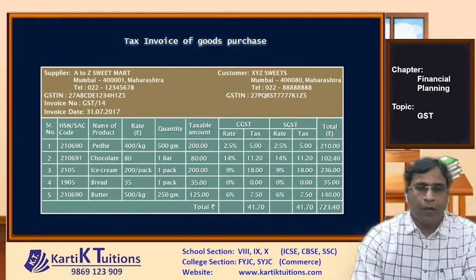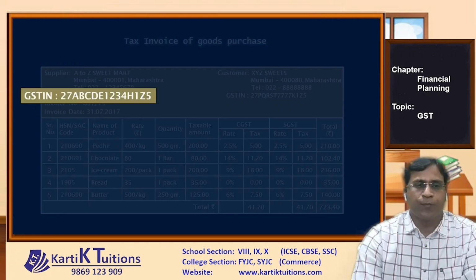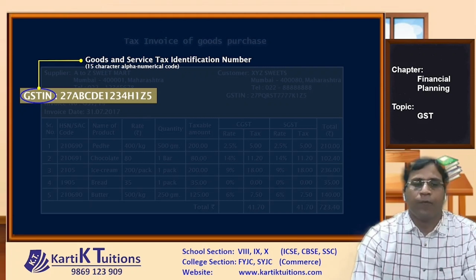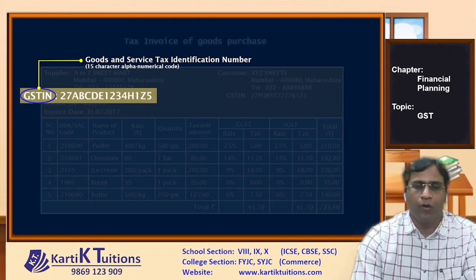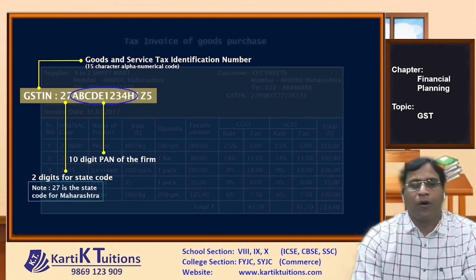Now let's proceed further. What you are observing is a tax invoice for the goods purchase. You must have seen, whenever you go to a market and purchase some electronic item, you get such a type of bill. So let us understand what details are needed for a GST. First, what you observe is the GSTIN, which is nothing else but the Goods and Service Tax Identification Number. It is a 15 character alphanumerical code where the first two digits are the state code. In Maharashtra, the state code is 27. Then the next 10 digits are the digits of the PAN card of the company which is registered.